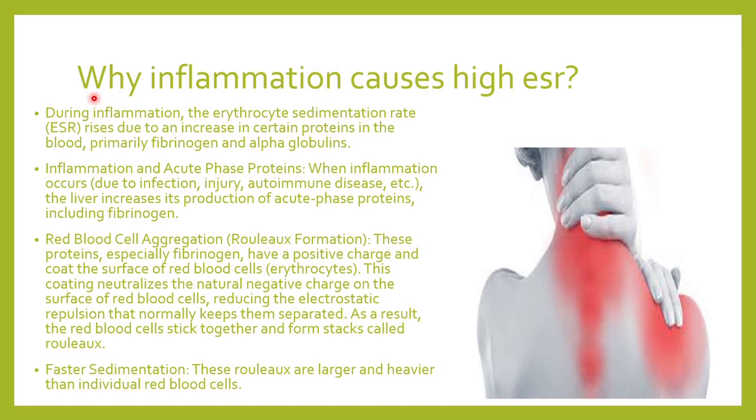We will see the actual mechanism of ESR also, but basically understand that in inflammation, because of these proteins, they pull the RBCs down at a faster rate, and when the RBCs are settling at a faster rate, your ESR is going to go up. That is why in inflammation the ESR is high.